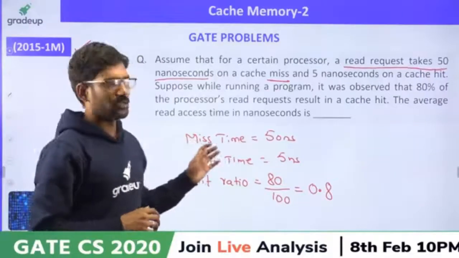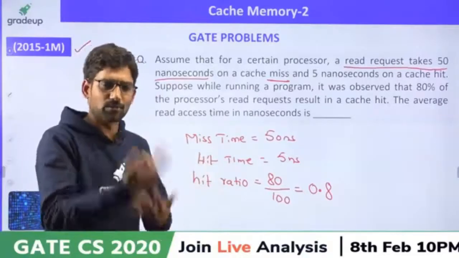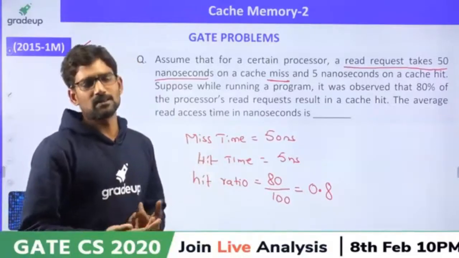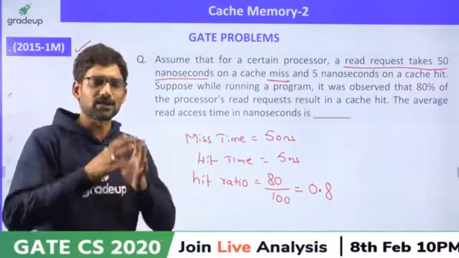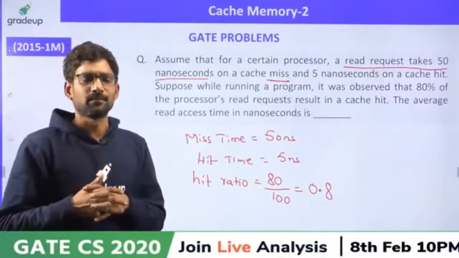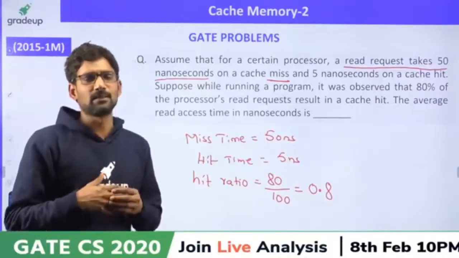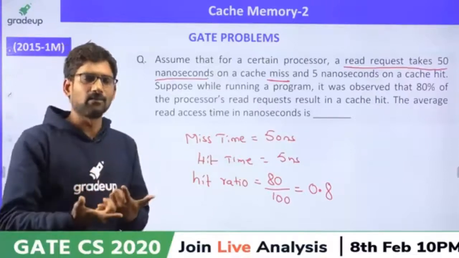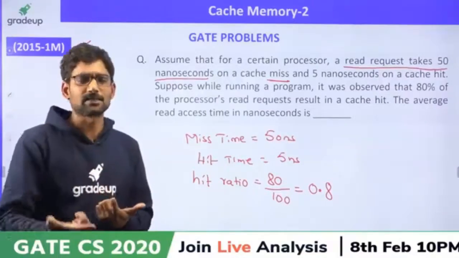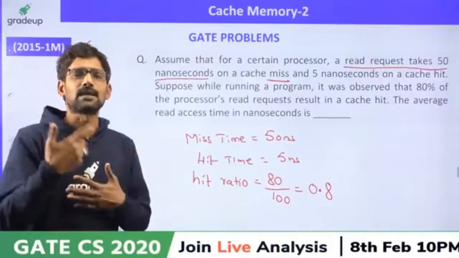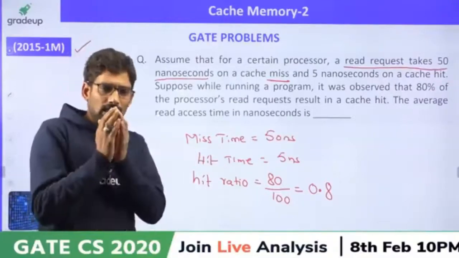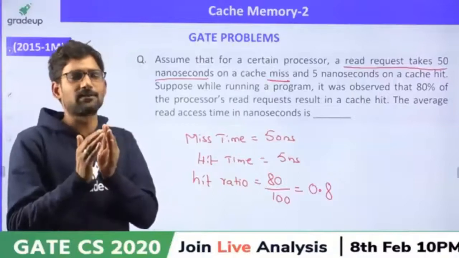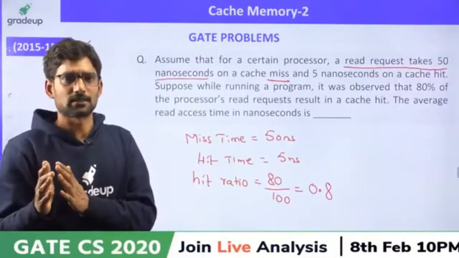Maybe in tomorrow's class, once I explain all the functionality of cache memory, then you will understand the meaning of effectiveness. Then if I tell what the effective memory access time is, you can understand it better. So, I will postpone the answer to that question to tomorrow's class. Okay?